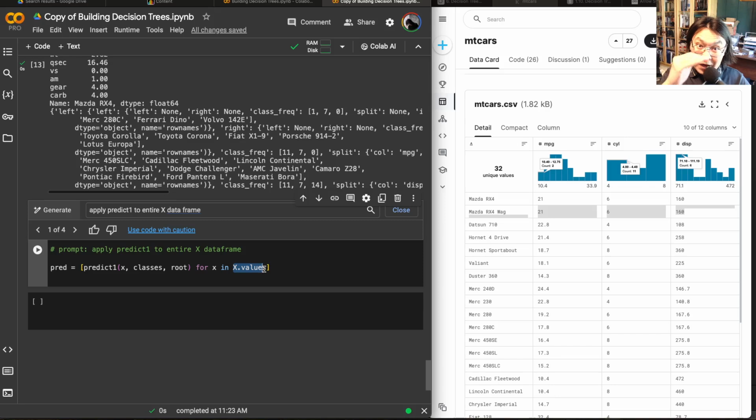So it'll go one by one, line by line. It'll be taking values of X line by line and then putting them in X. That's what for X in X values says. And then the function which precedes it will be applying whatever is there to this X. So it will be applying predict to every X. And the return will be this list. Nothing wrong, this is actually a correct solution. This is a fine solution. I have no problem with it.